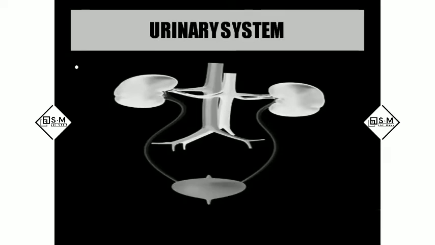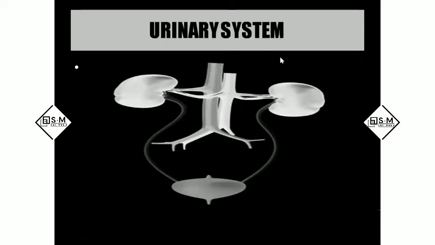So coming to the next topic about the urinary system. In this picture, you can see the kidneys. These are two kidneys located at the backside of the abdomen. We usually call it retroperitoneal. Retro means behind, peritoneal means behind the peritoneal layer.